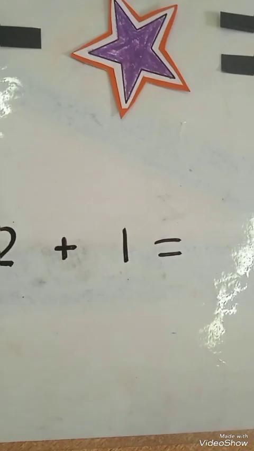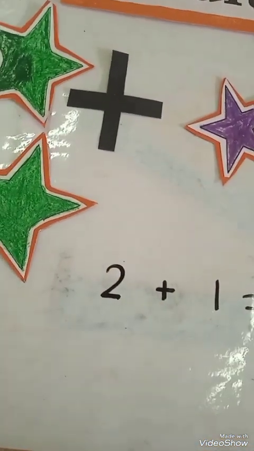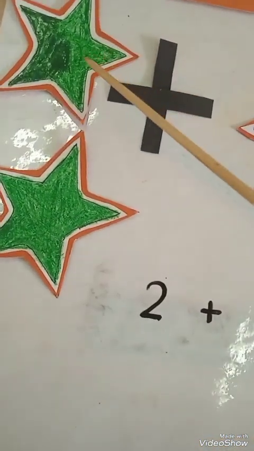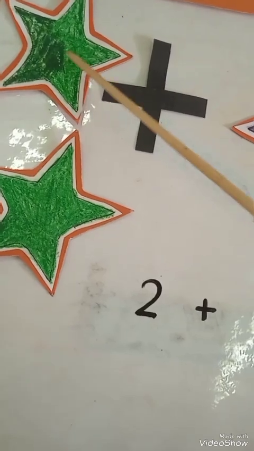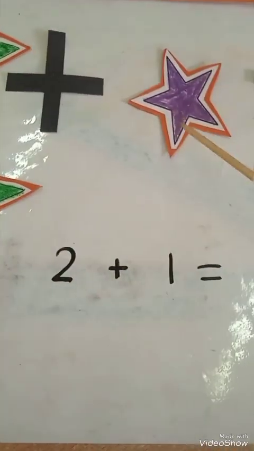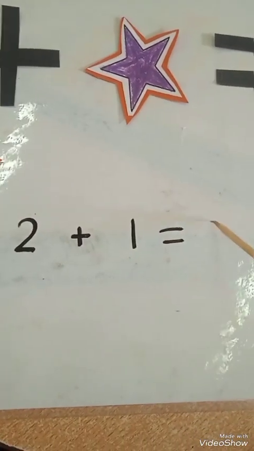and after writing that we will count them all together and then we will write the number that we will get. Now we will count from here. Count with me. 1, 2 and 3. So how many stars are there? 3.